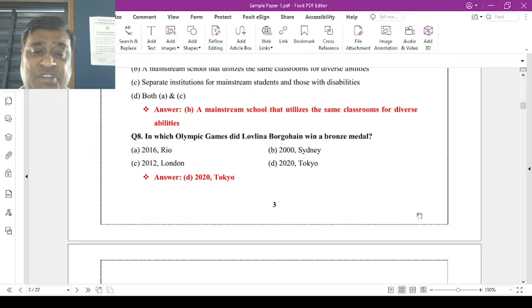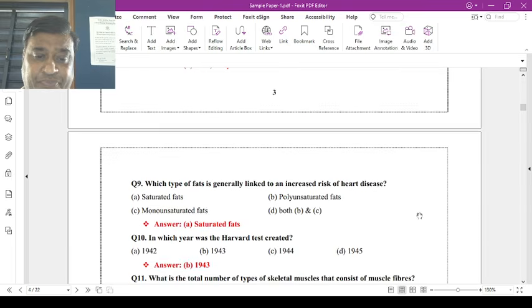Question number 8. In which of the following Olympic Games did Lovlina win a bronze medal? Now the options are 2016 Rio, 2000 Sydney, 2012 London, and 2020 Tokyo. Now the correct answer is D, 2020.